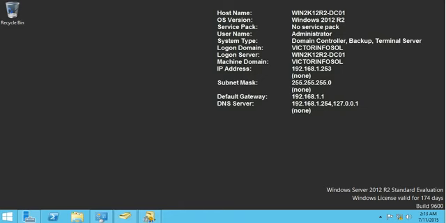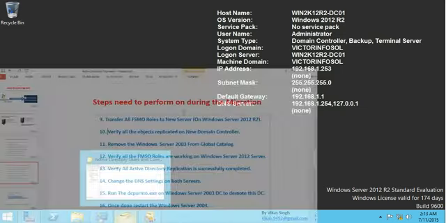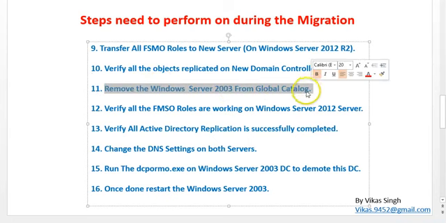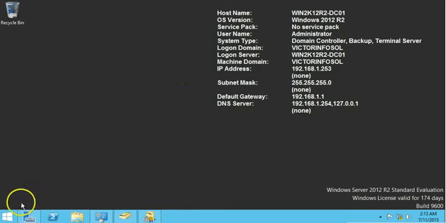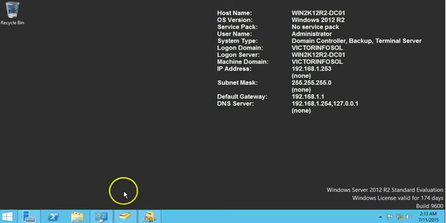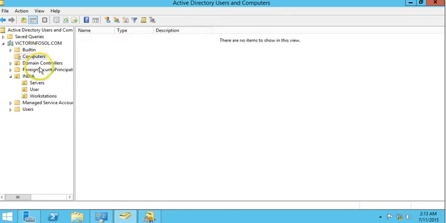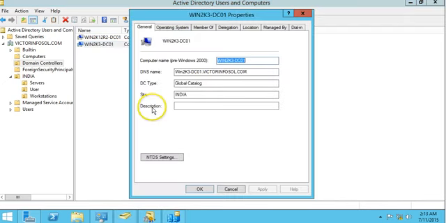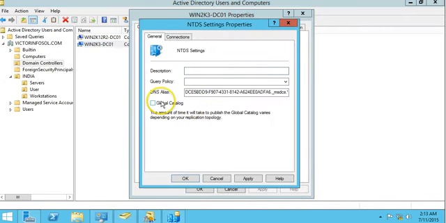So I am going on to my next task, that is remove the Windows Server 2003 machine from being a global catalog server. I'm opening my Active Directory Sites and Services. Also we can verify from here. If I go to the domain controller role, you can verify that my old server is also a global catalog server. If I go here and choose properties and remove this, it will take the same effect.